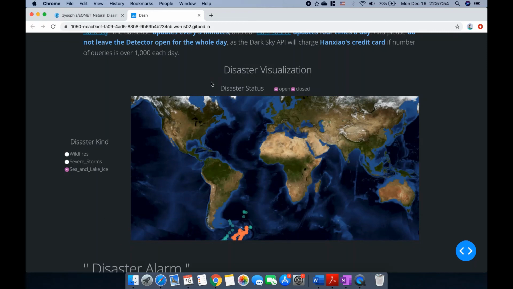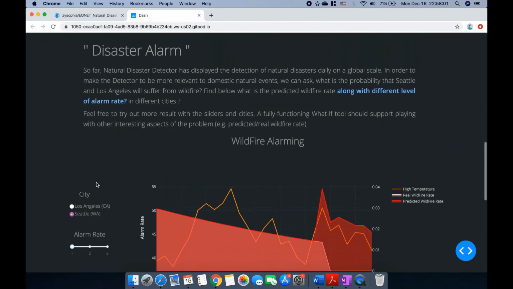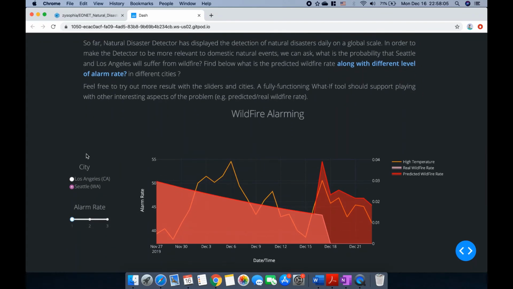So besides adding more natural disasters as well as the locations to our map, we are also planning to enrich our prediction part. As you can see right now, we have 2 cities listed. One is Los Angeles and another one is Seattle. So we are planning to add more cities such as Beijing, Shanghai, Xi'an, Tianjin, or even Boston, because these are the locations where our team members are from, also where we live right now.